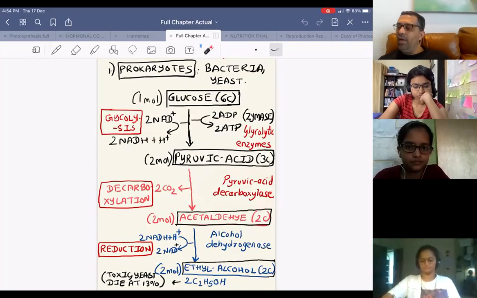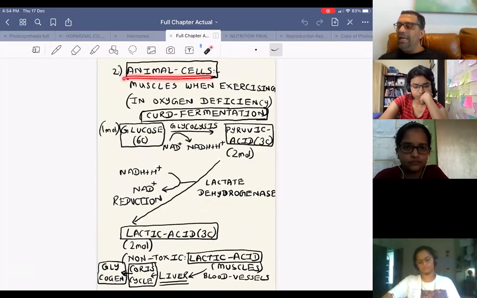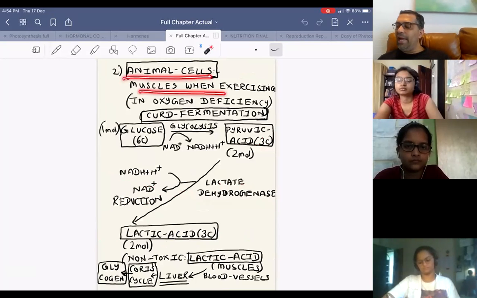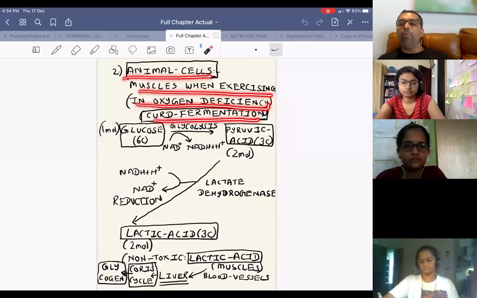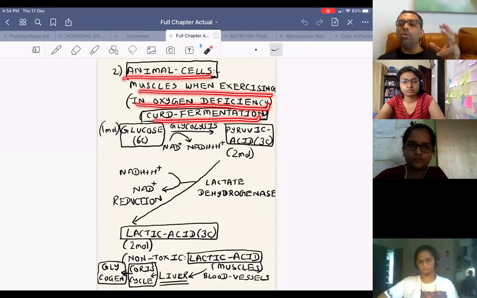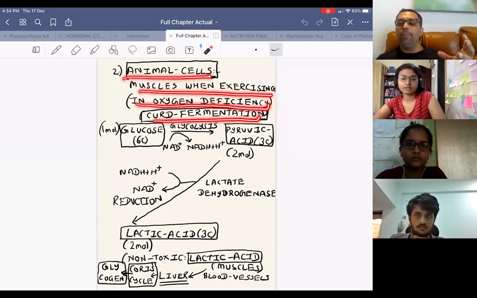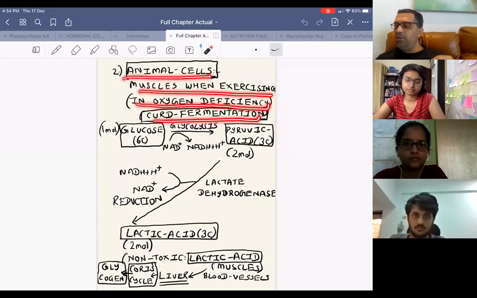And then you have it in animal cells. In animal cells, muscles, when they are exercising in oxygen deficiency, or in milk during curd fermentation with the help of lactic acid bacteria, what will happen? Sir, if we are exercising and it is happening aerobically, then CO2 and H2O are formed, but suppose we start running very fast, then along with aerobic, anaerobic respiration will also take place. And how will anaerobic respiration take place?